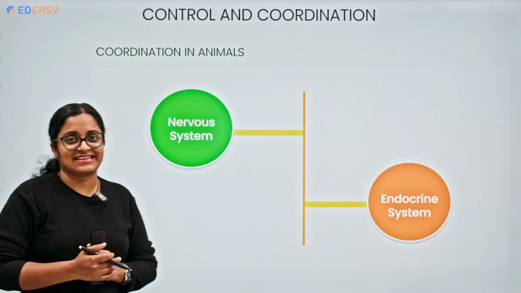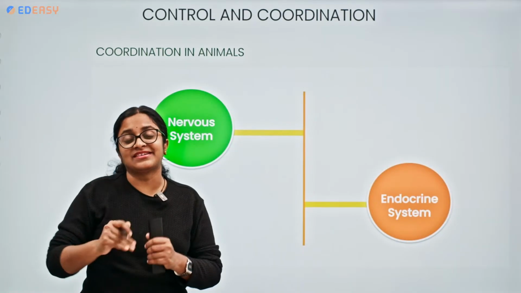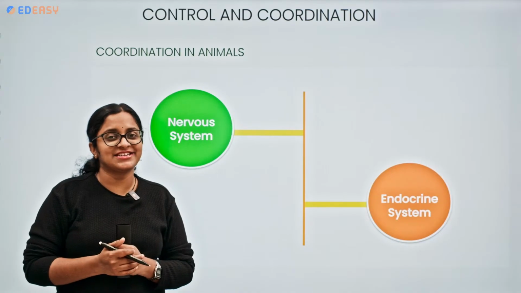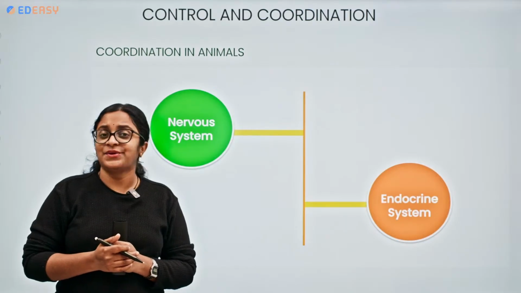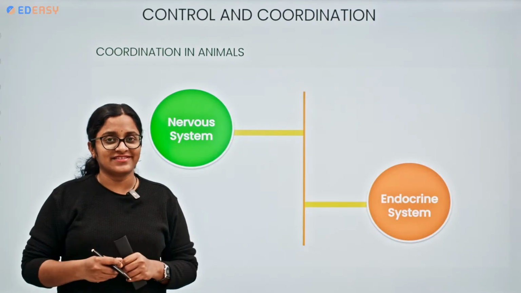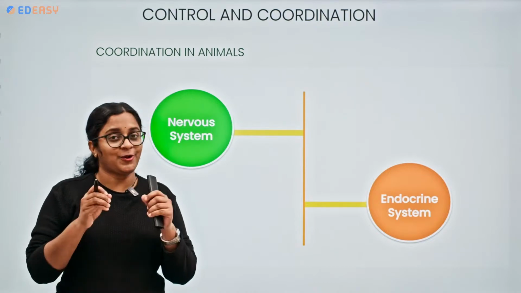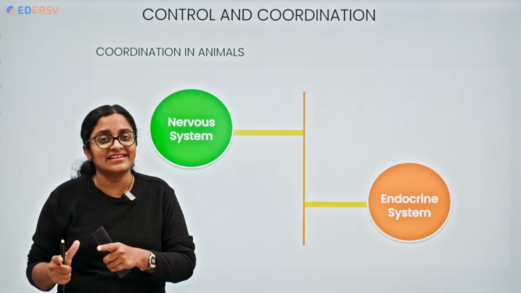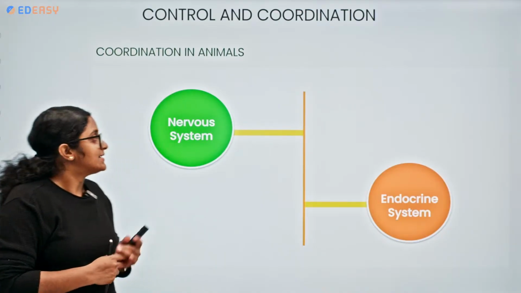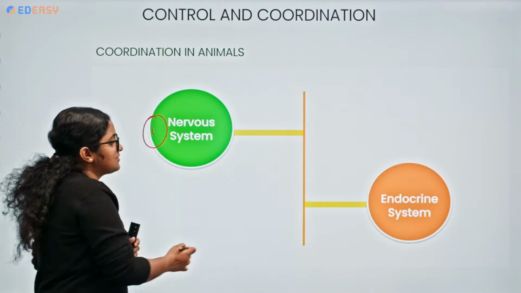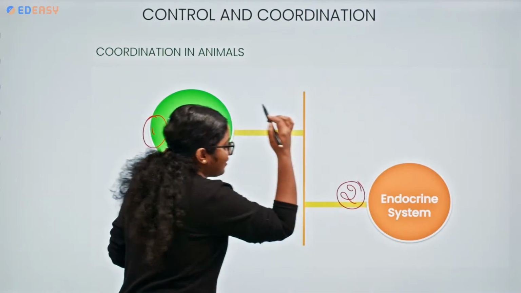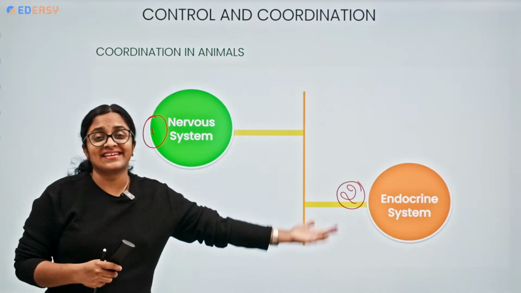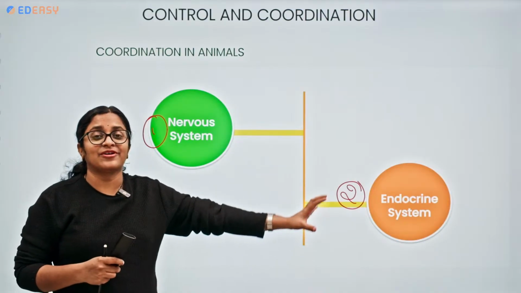Wow, that's fantastic. Now, with respect to the animals, with respect to the human beings, how should this control and coordination get carried out? Do you think it is only the function of the nervous system? No, no, no. Not only the nervous system. There is one more system that we shall discuss. So the first one is the nervous system, and then we shall have the endocrine system. In today's discussion, we shall focus on the nervous system. In the next session, we shall understand about the endocrine system.